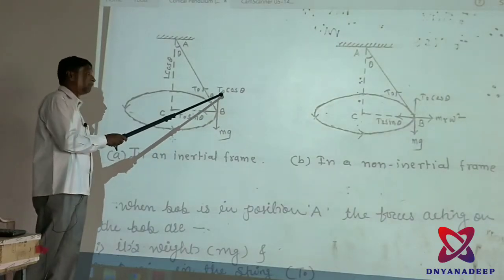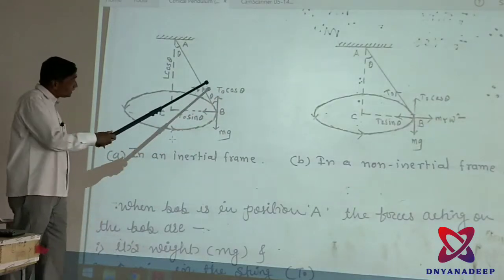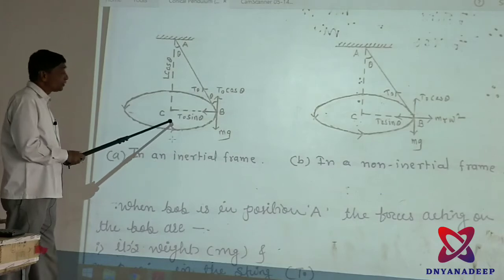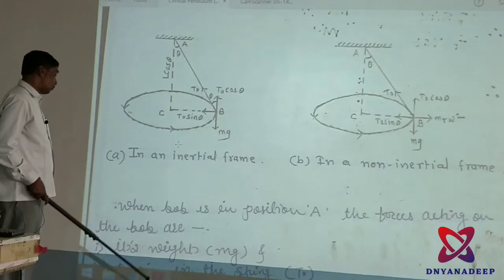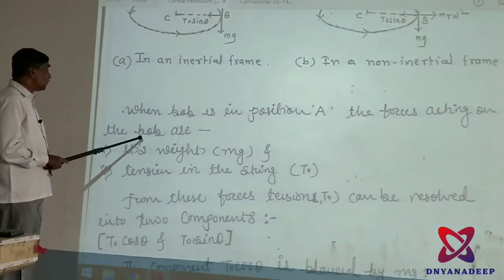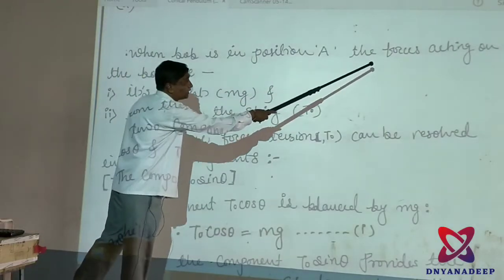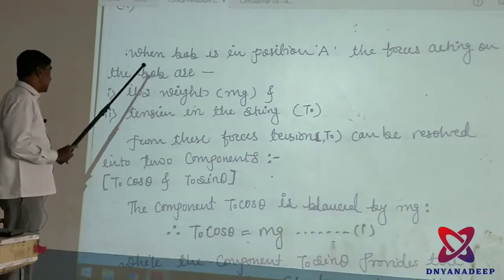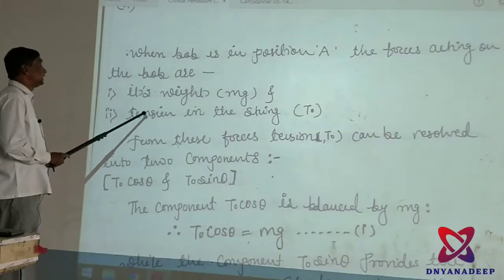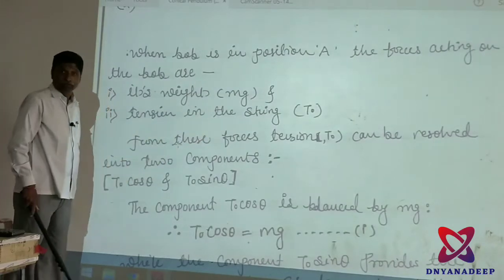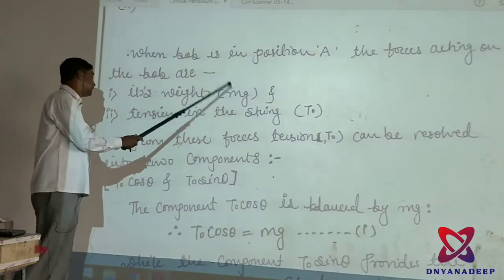That tension T0 is resolved into two components. I will repeat again because this is important: T0 cos theta and T0 sin theta. T0 cos theta balances mg, and T0 sin theta is balanced by the centrifugal force, m r omega square. When the Bob is in position A, the forces acting on the Bob are first its weight mg, and second the tension in the string, T0, along the string, and mg vertically downwards.